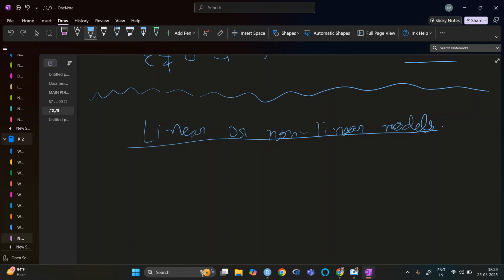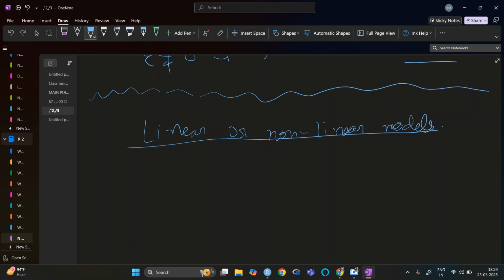Remember that it does not require linearity in x1, x2, x3. Right now you may think that x1, x2, x3 look like variables, but they are just data.